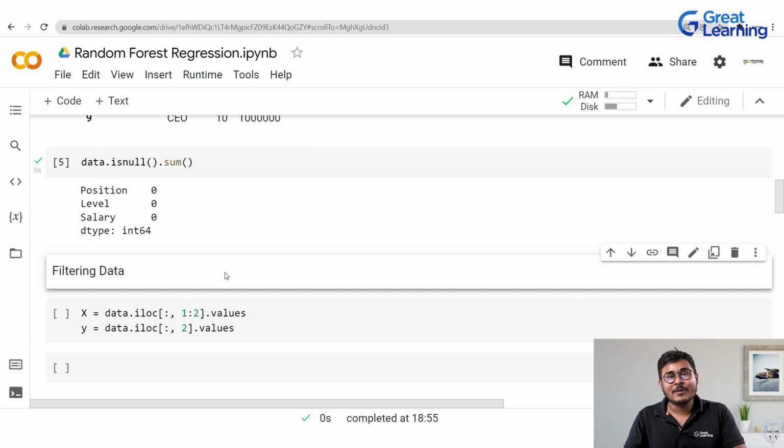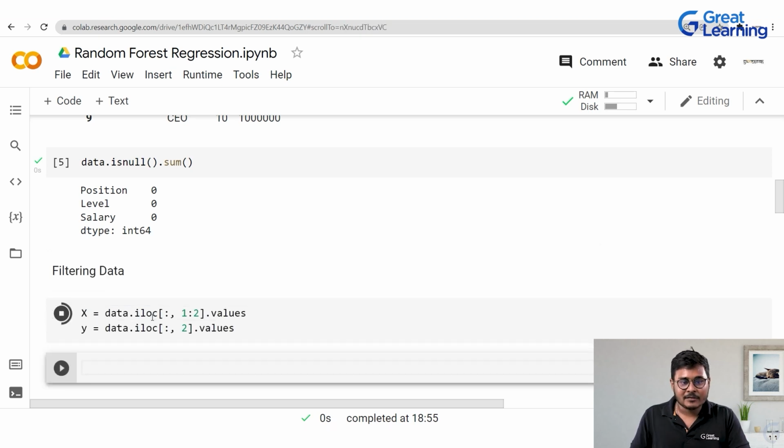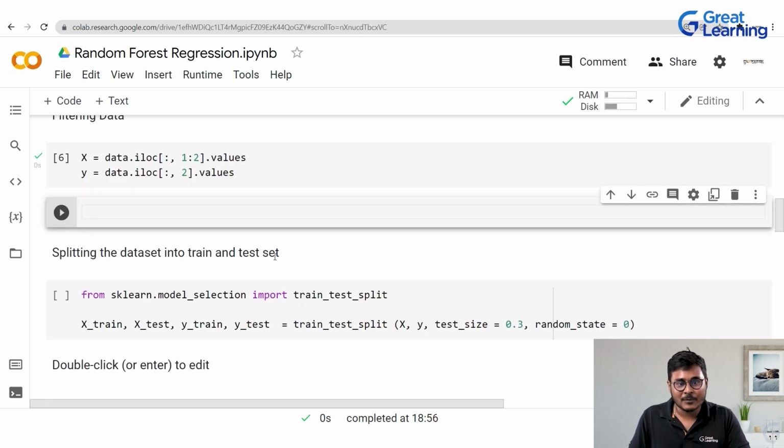Here, what we are going to do is filter our data. Now, what do I mean by filter the data? I'm going to make use of this functionality iloc based on the value. So I'm going to provide the first column to the X variable and the entire second column to the Y variable. Let me quickly run this code. Yes, this code runs perfectly.